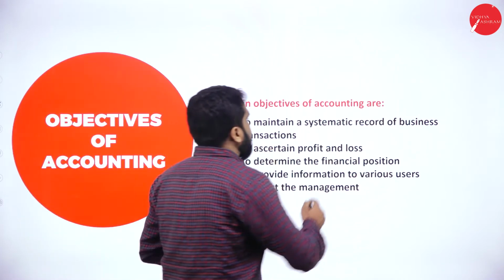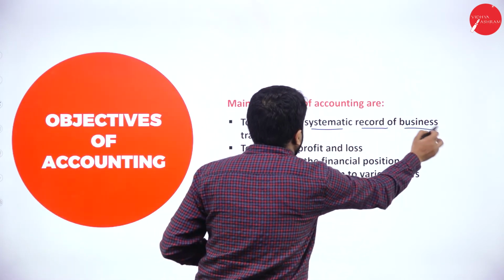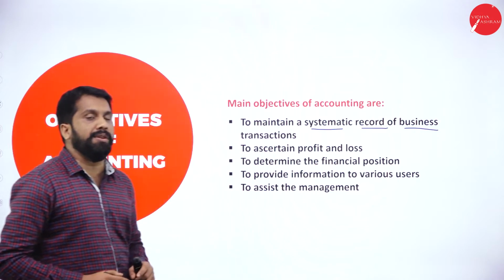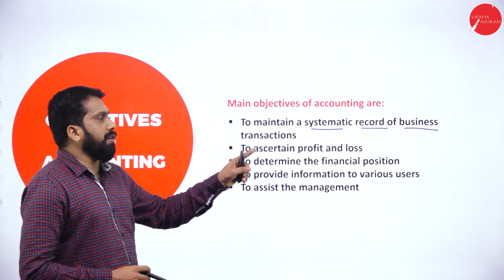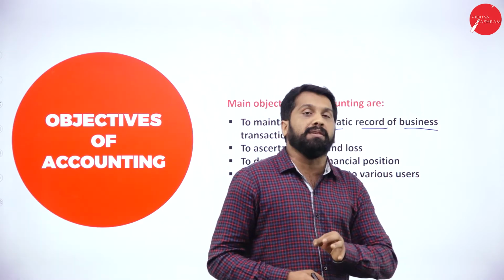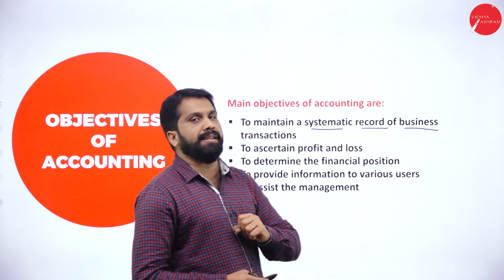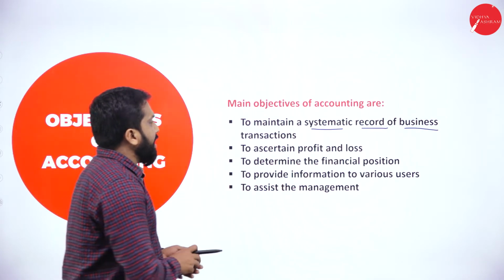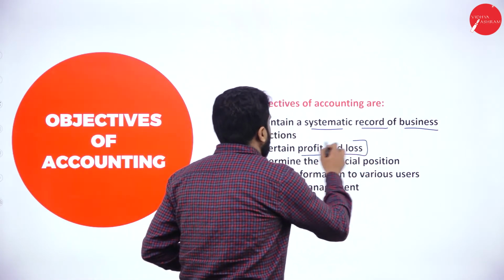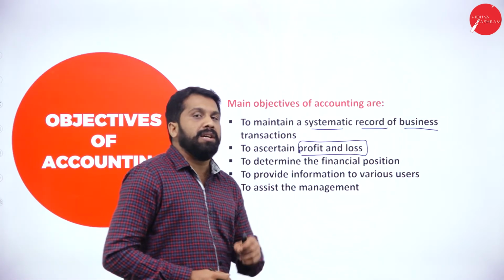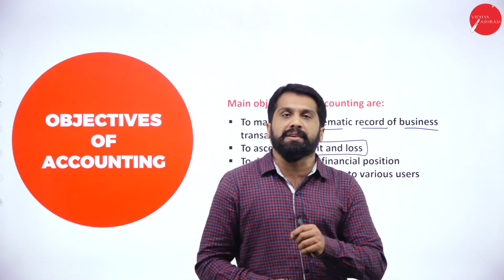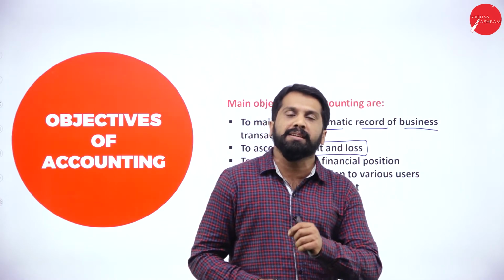To maintain systematic record of business. As I told you, normally you can make accounting records, but if you want to make it systematic, then you have to follow accounting rules and regulations. Then, to ascertain profit and loss. So, if you do accounting properly, you can find out whether you are in profit or in loss.